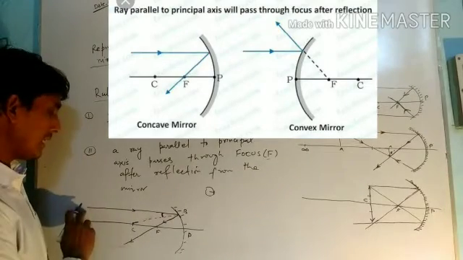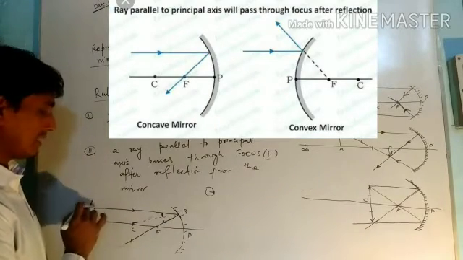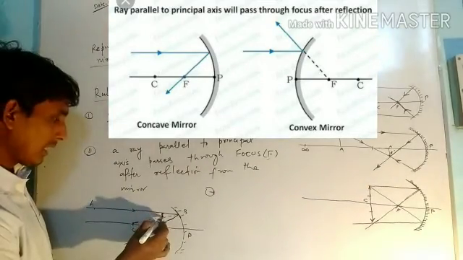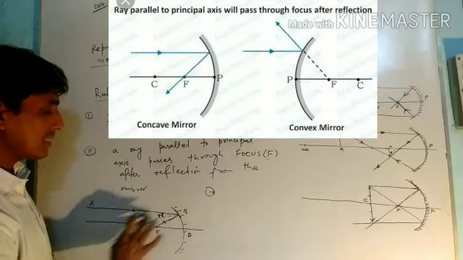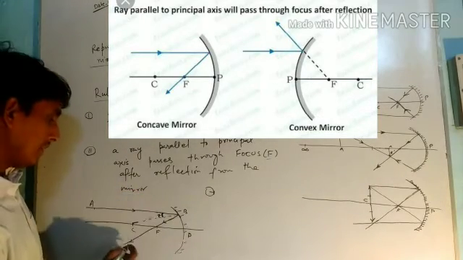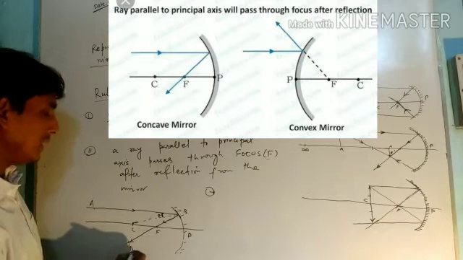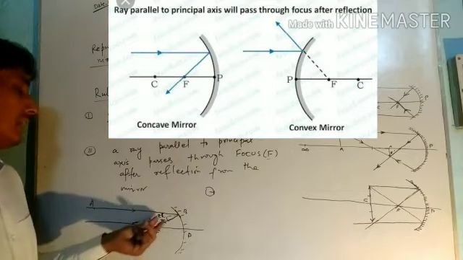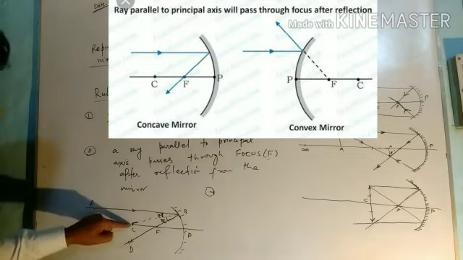Suppose this point is A. The incident ray AB makes angle I with the line CB, and similarly the reflected ray BD makes angle R with the line CB.